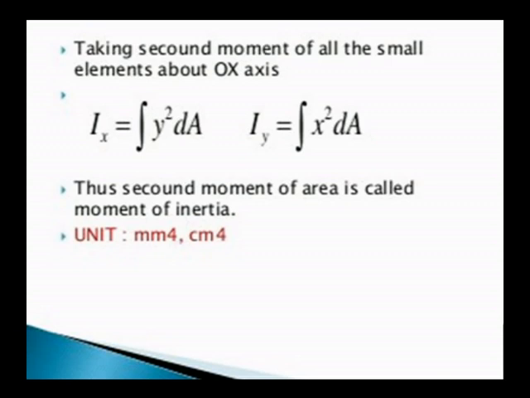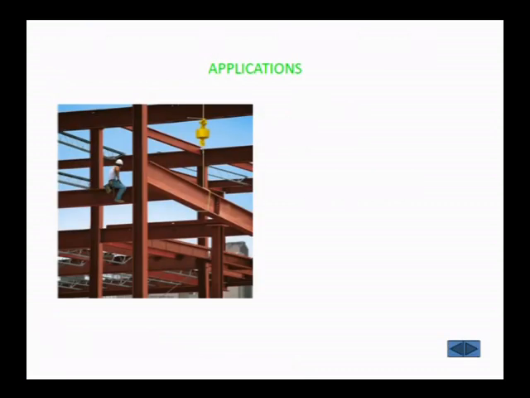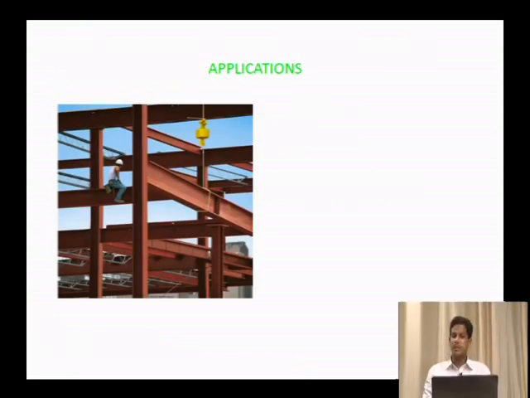Here you know that y square is a distance and dA is the area. The unit for the area is millimeter square, and y square is millimeter square, so millimeter square into millimeter square is millimeter to the power of 4. That is the unit for the moment of inertia. If area and y are in centimeter, you will get centimeter to the power of 4. If area and distance are in millimeter, you will get millimeter to the power of 4. That's a very important thing we have to learn.